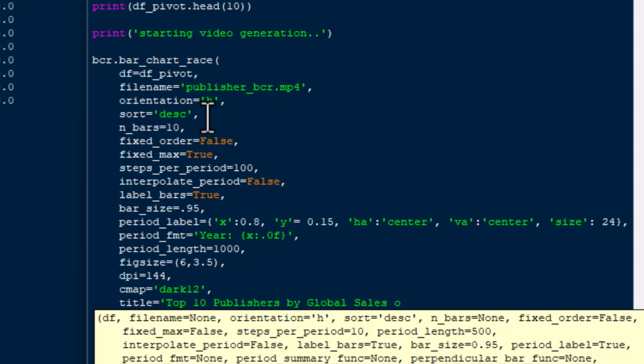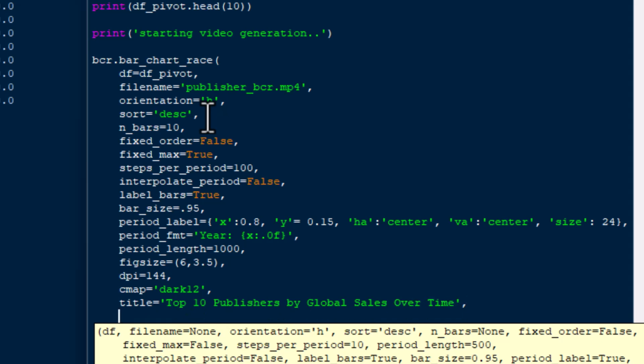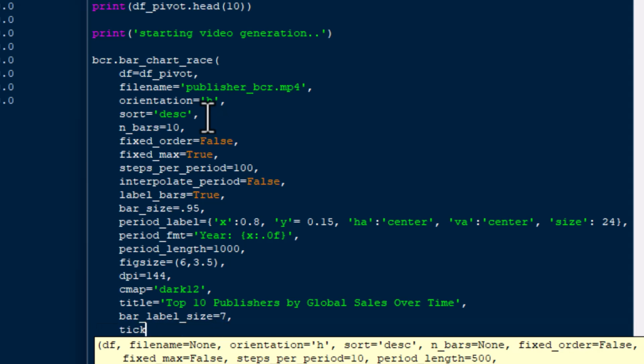And we'll set our title. Now our title is going to be Top 10 Publishers by Global Sales Over Time. We're talking about millions of units sold, I believe, and that is in the data set, the VG sales data set there, and you can check that out.